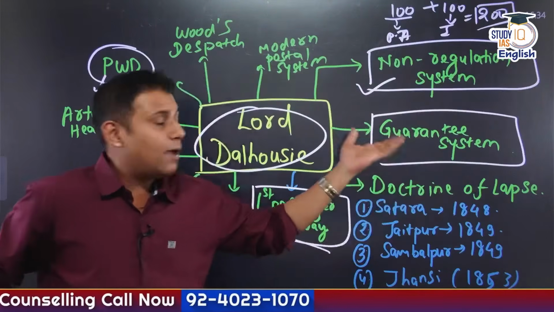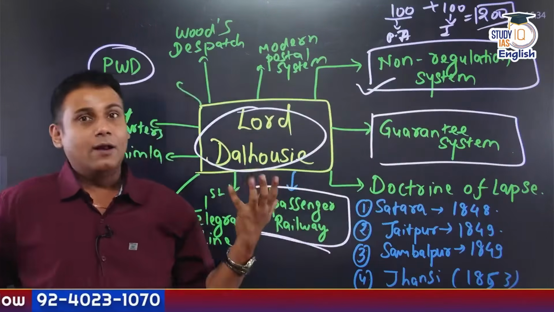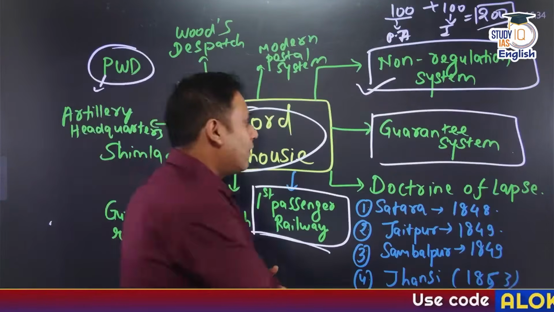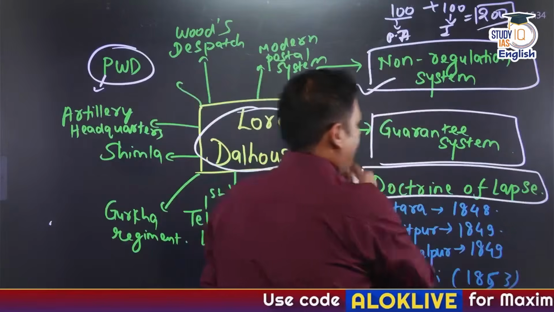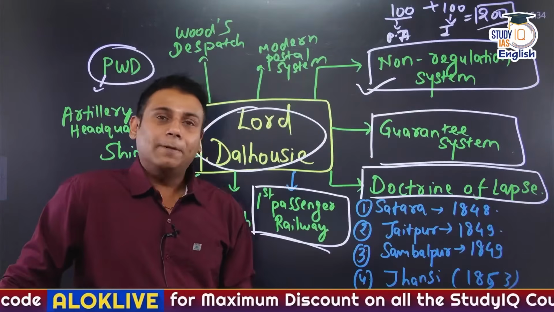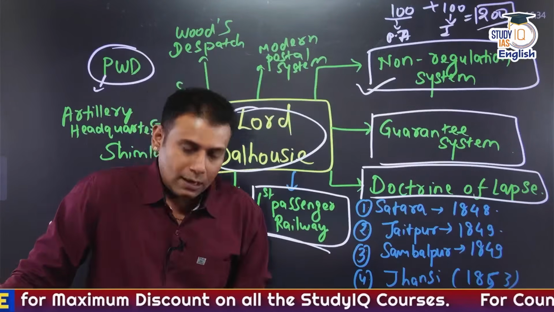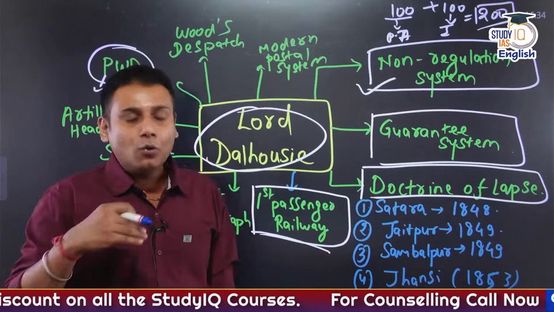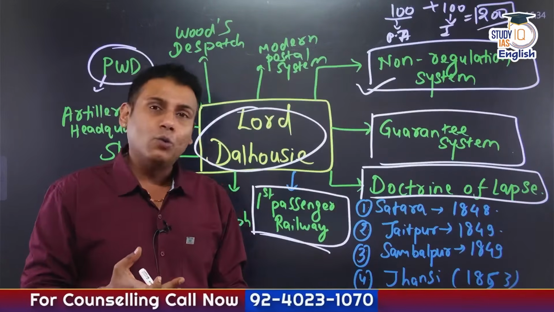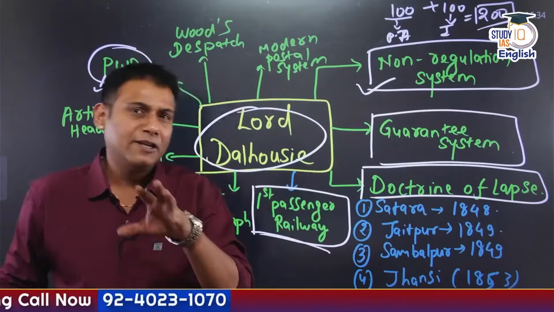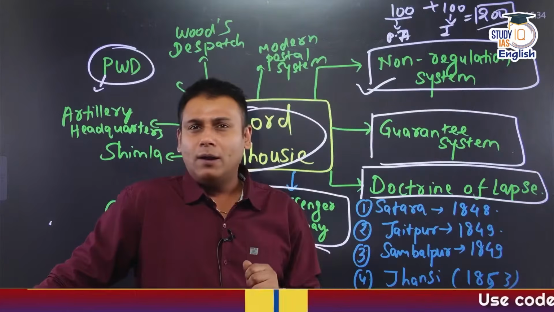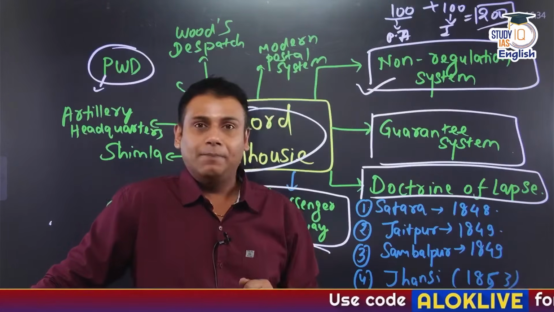So the guarantee system is all about the development of railways. Now coming to the main point, the doctrine of lapse system. Before I talk about it, let's understand, like we have discussed in quite depth and detail the subsidiary alliance system and so on, the security cell policy and the ring fence policy, everything. So what was the subsidiary alliance system all about? Let me give you a small example of Lord Wellesley.